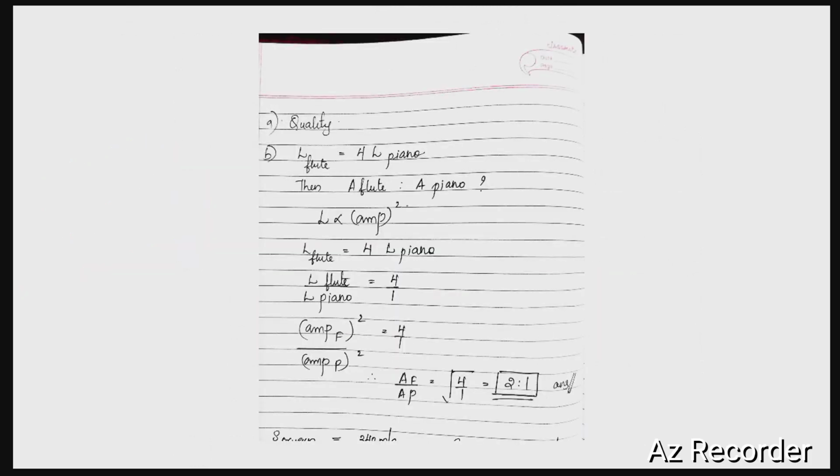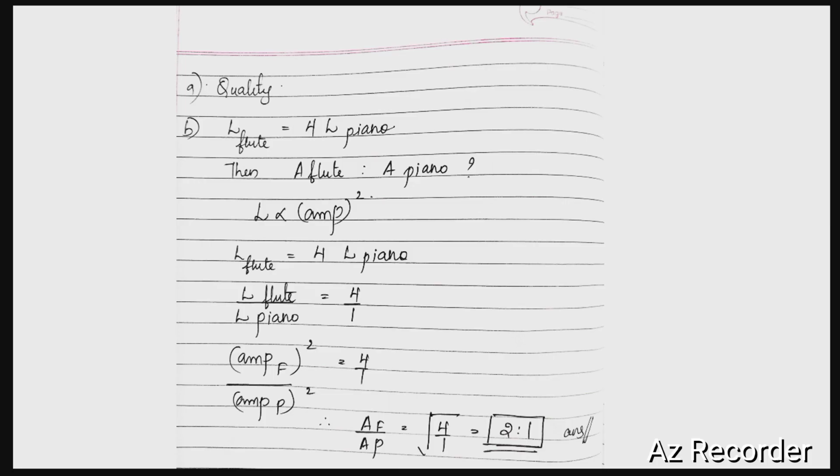So let's look. The first answer was quality or timbre. For the second answer, it is given that the loudness of flute becomes 4 times the loudness of piano. We need to compare the amplitude of the sound produced by flute to the amplitude of sound produced by piano.